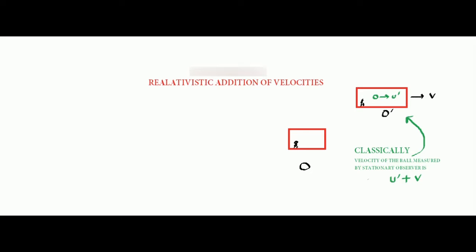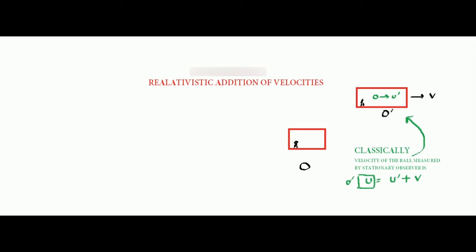So if a ball is moving at a velocity u dash inside a spaceship which is moving at a velocity v, then the velocity of the ball measured by the observer on the stationary frame is u dash plus v. Agreed? Now we want to see what happens relativistically.